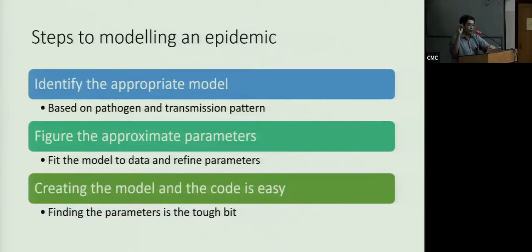Right, so you go fit your model against the data that's available, and here is where we hit a bottleneck. If everybody tests standardly, uniformly across time, then you can easily fit the model back and change your parameters around to see where I am getting the best fit to my curve. But unfortunately, like all countries, we had to scale up testing. We had different policies at different points in time, and we are not universally testing, or we are not testing even consistently over time or across space.